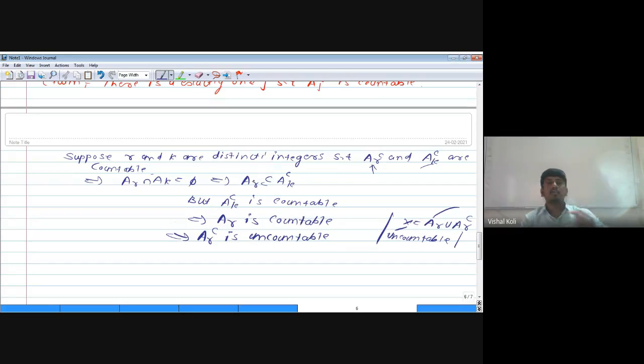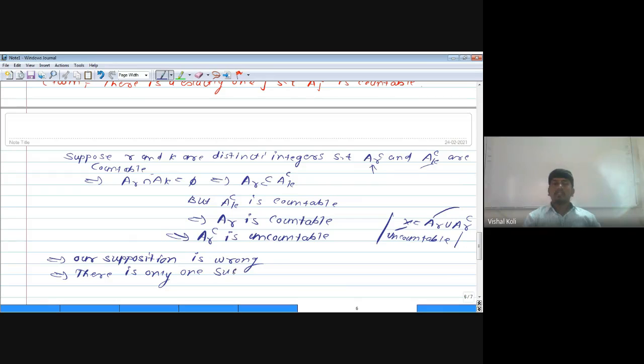That is, there are two such A_R and A_K such that A_R complement and A_K complement are countable, so our supposition is wrong. Therefore, there is only one such j such that A_j complement is countable.